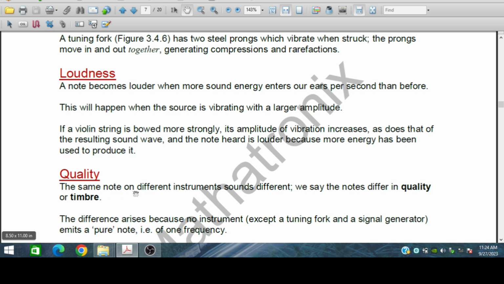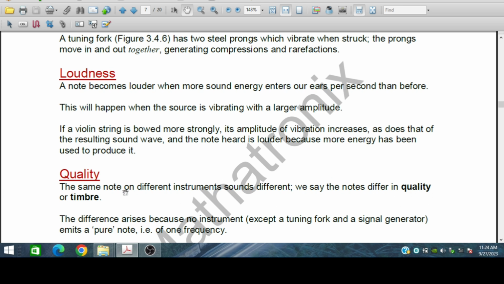Quality: the same note on a different instrument sounds different. The notes are the same, the frequencies are the same, but on a different instrument they sound different. We say that the notes differ in quality or timbre.